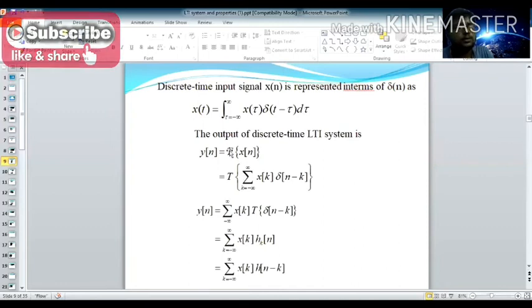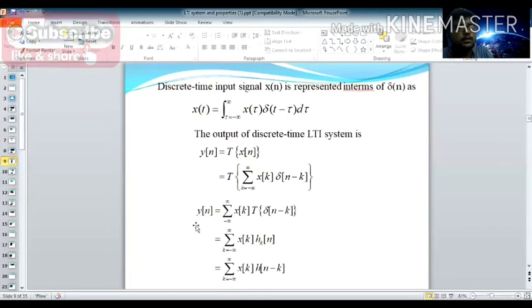Now the transformation of x of n is nothing but what? You have to write it in terms of summation. Inside the summation you put x of k, that is the input, with the delayed impulse, del of n minus k. Here k varies between minus infinity to plus infinity. So this is the difference equation, for both CT and DT.